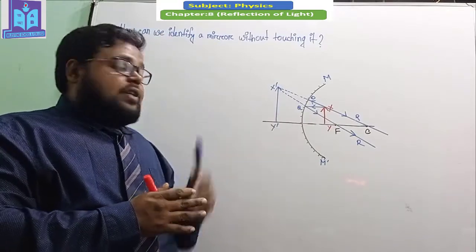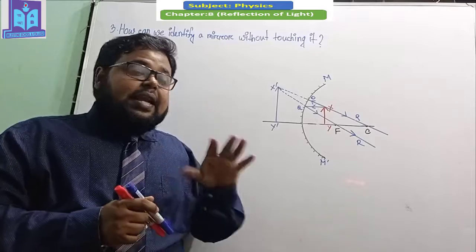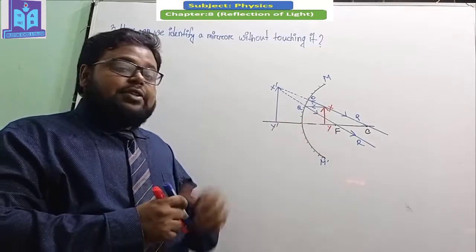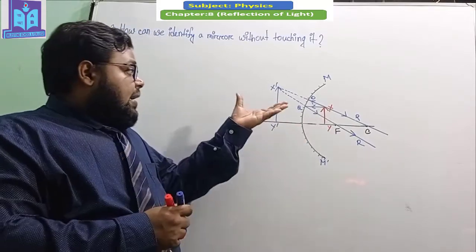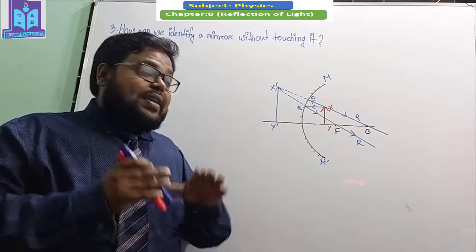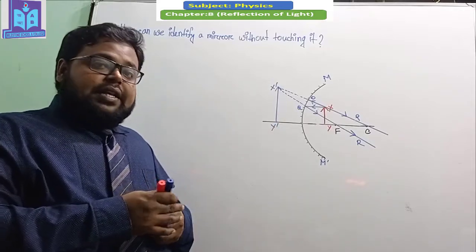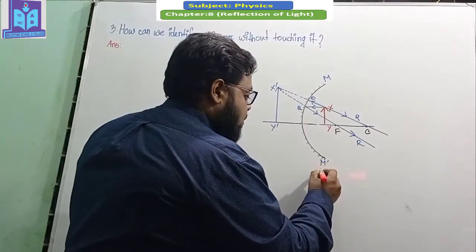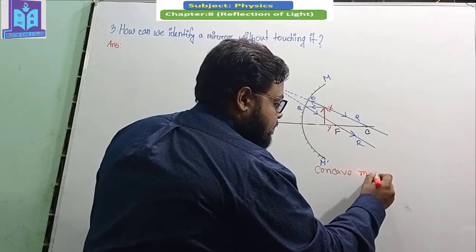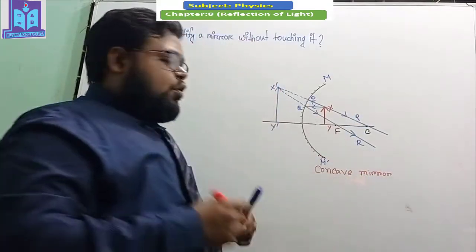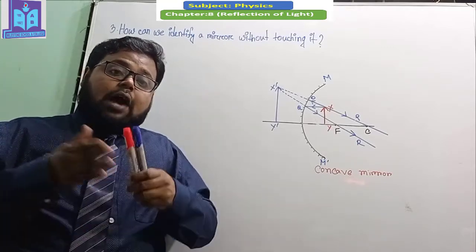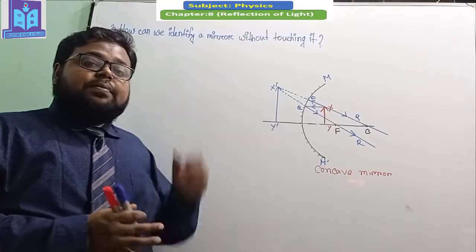So this image is a virtual image, and the size of this image is much larger than the object, but the image is straight. By analyzing all of these properties, we can say that this mirror is a concave mirror. So my dear student, I hope you understand how we can identify all of these mirrors without touching them.